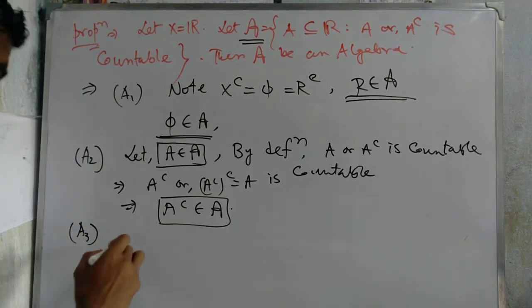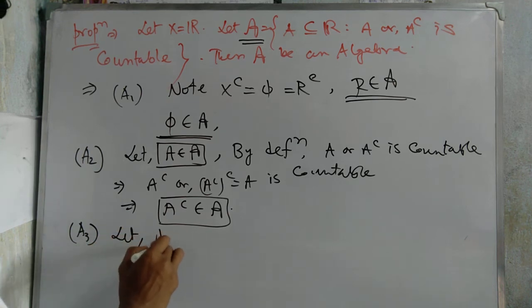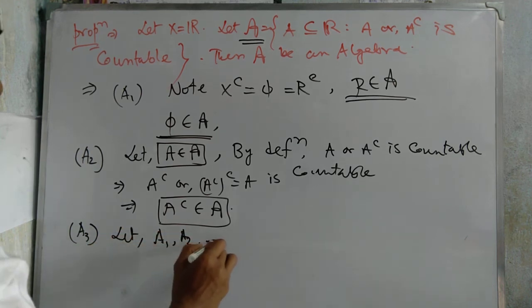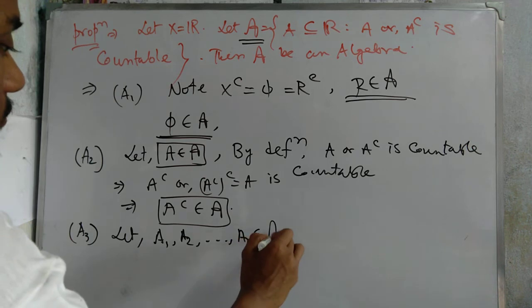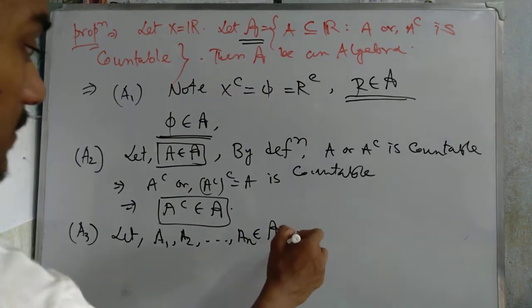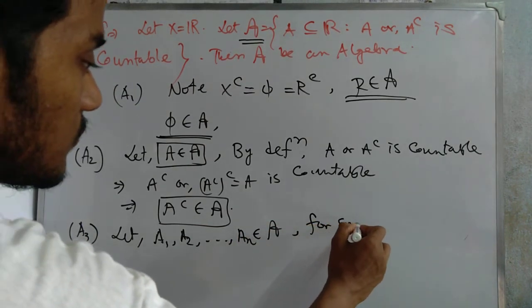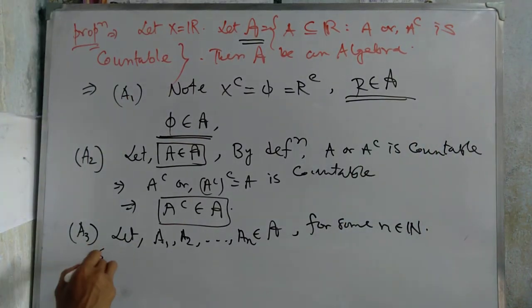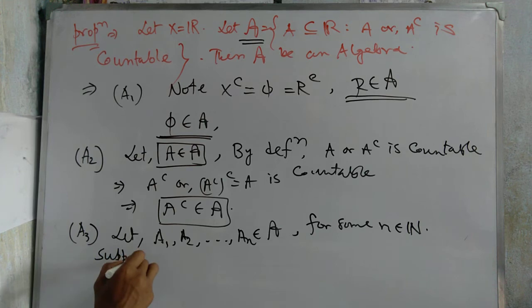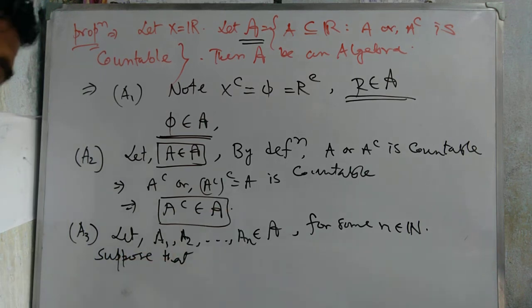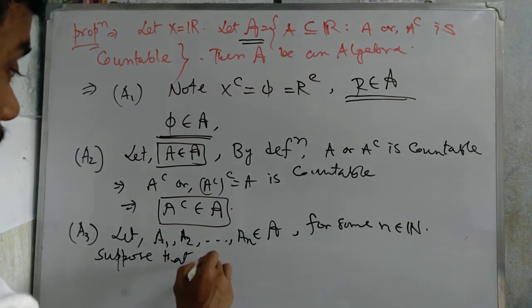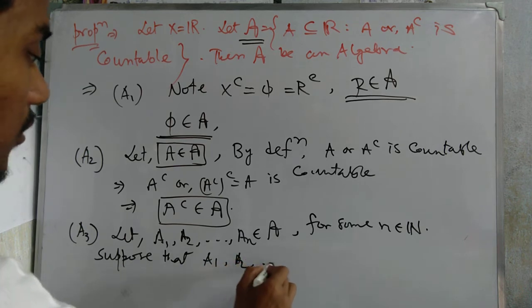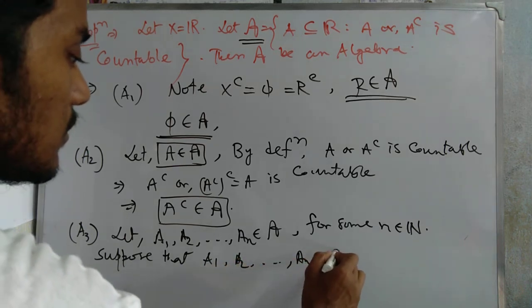We write here, let A1, A2, ..., An belong to this script A for some n belonging to the natural number set. Suppose that A1, A2, ..., An are countable.